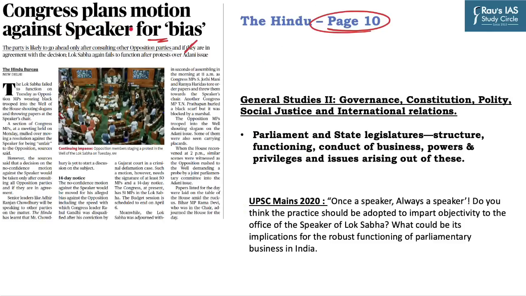Now the office of the speaker is important from our exam perspective as it is directly mentioned in the syllabus of General Studies paper 2, in which the subsection includes parliament, its structure, functioning and conduct of business. So the speaker plays an important role in the functioning of the Indian Parliament, and we must be aware of the key issues revolving around the office of the speaker. As you can see, in the year 2020, UPSC specifically asked a question on the speaker. So this area becomes important for our discussion.